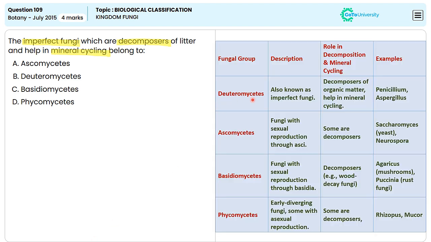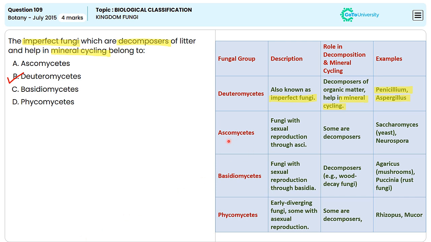Coming to deuteriomycetes, they are also known as the imperfect fungi, and they are the decomposers of the organic matter which help in mineral cycling. And the examples include Penicillium and Aspergillus. So that means the correct answer is option B, deuteriomycetes.